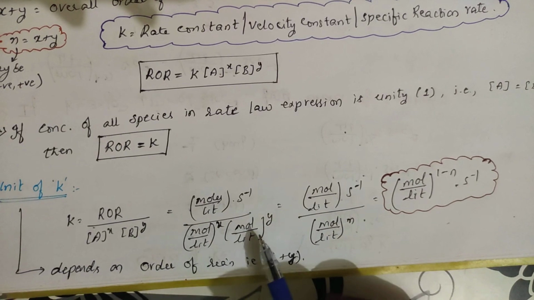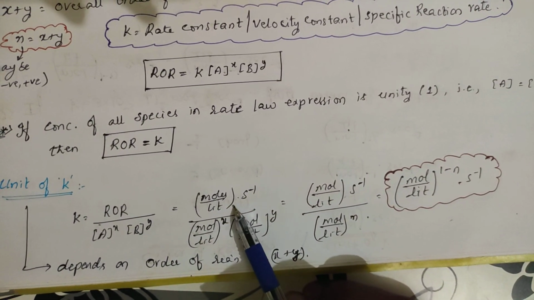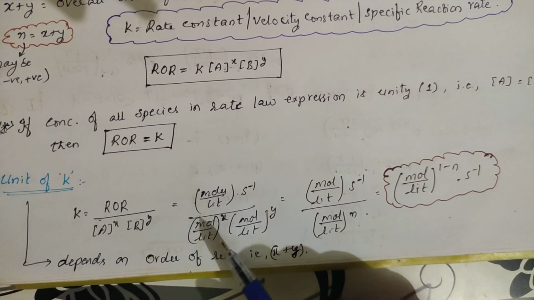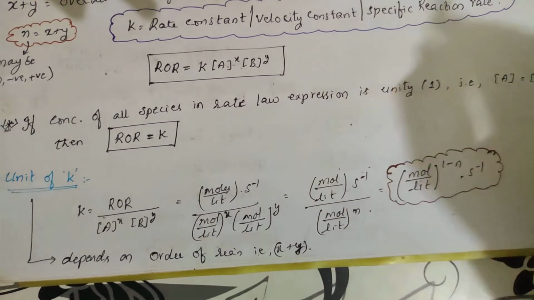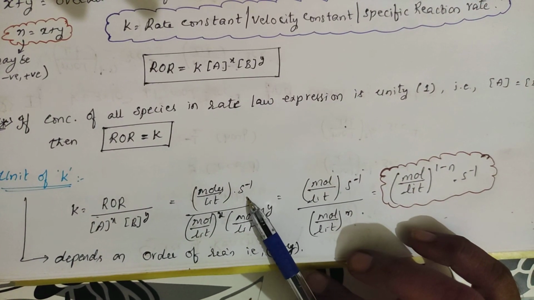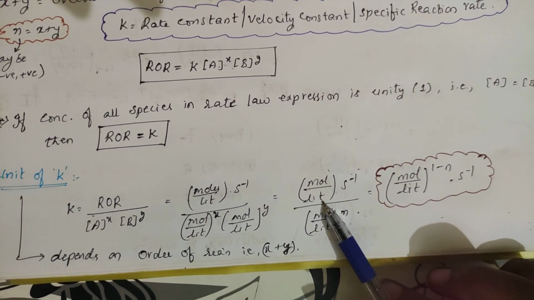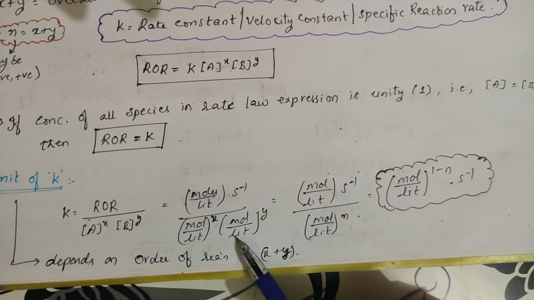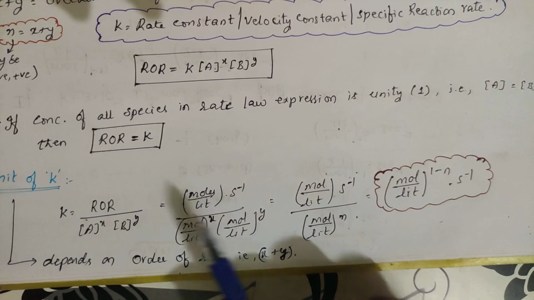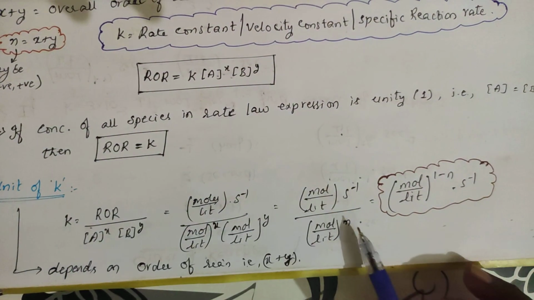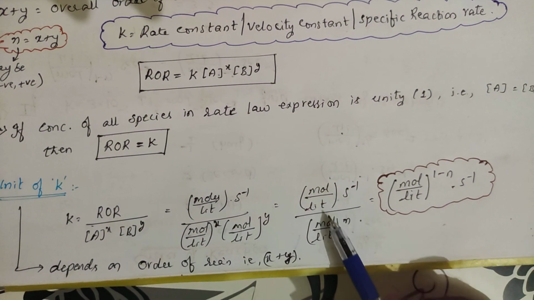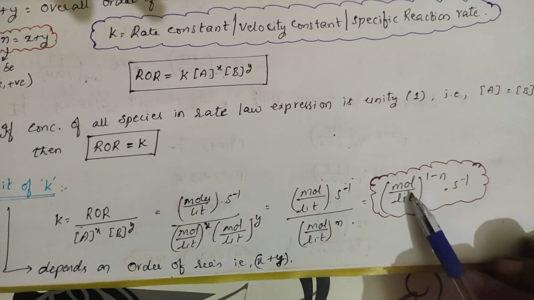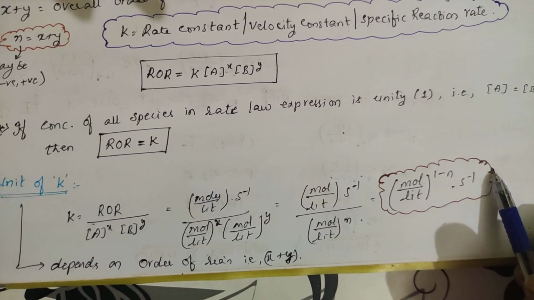The other concentration is moles per liter whole power y. Rate of reaction means the amount of substance disintegrated or appeared with respect to time, so as time is present, we write moles per liter, second inverse, divided by moles per liter to the power x plus y. We represent x plus y as n. So moles per liter to the power 1 divided by moles per liter to the power n gives moles per liter to the power 1 minus n, second inverse.